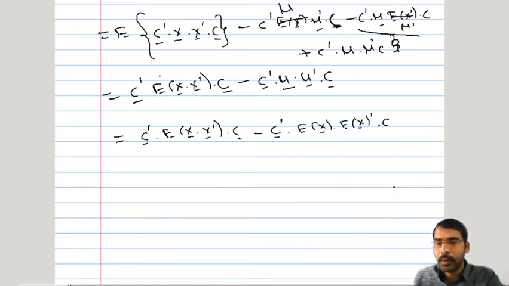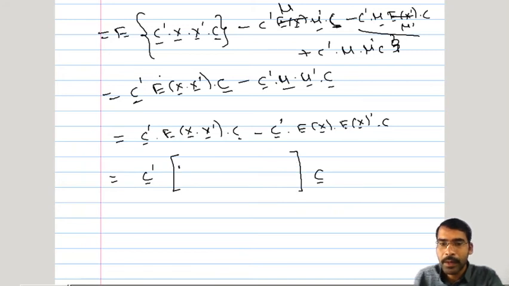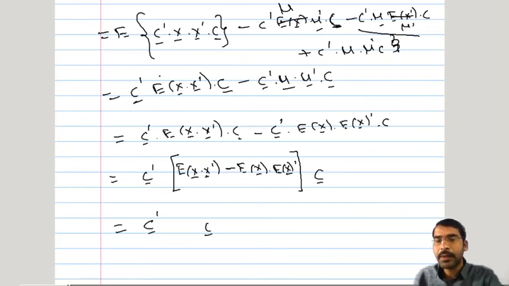And same thing we are going to perform here. This C prime will be pre-multiplier and C bar is post multiplier. These two things are common, and whatever remains in bracket is expected value of x bar x bar prime. This is from the first term, and from the second term it is expected value of x bar and expected value of x bar prime. So this C prime, this C bar, and this is nothing but expected value of x bar x bar prime minus expected value of x bar times expected value of x bar prime. It is nothing but variance covariance matrix. We have seen yesterday that it is variance covariance matrix of random vector x bar.